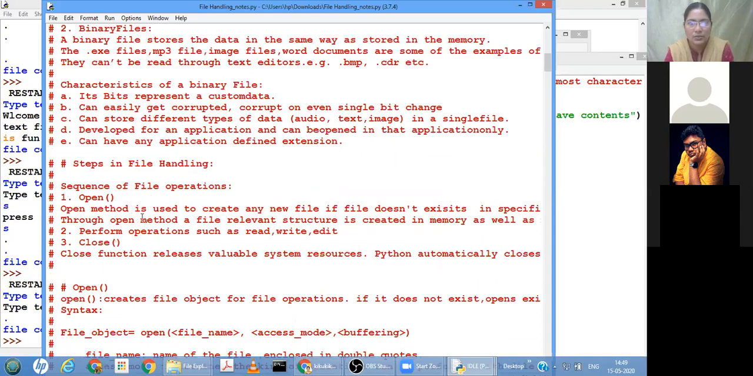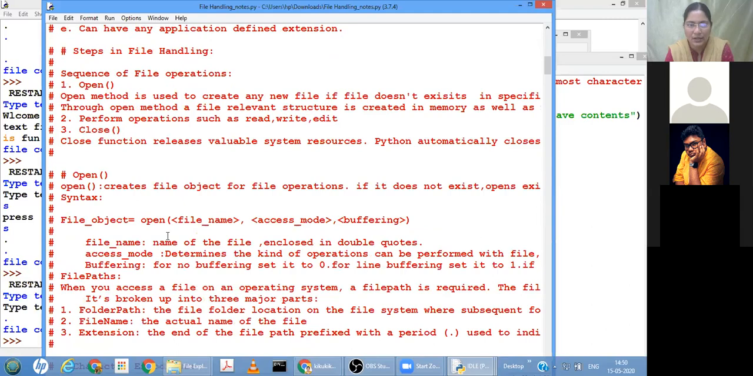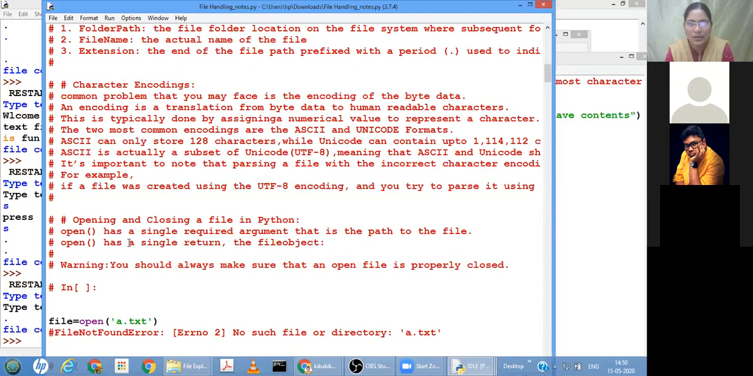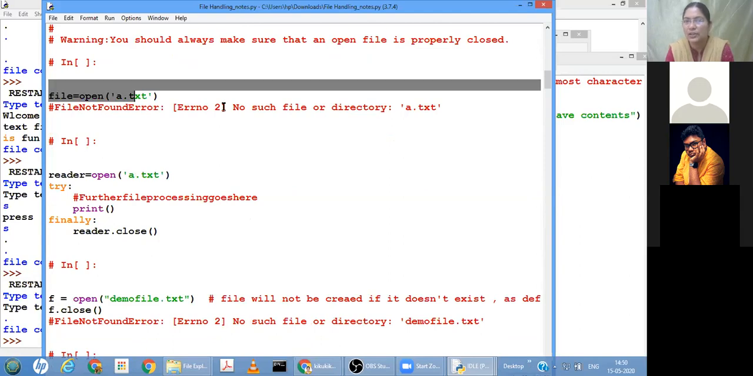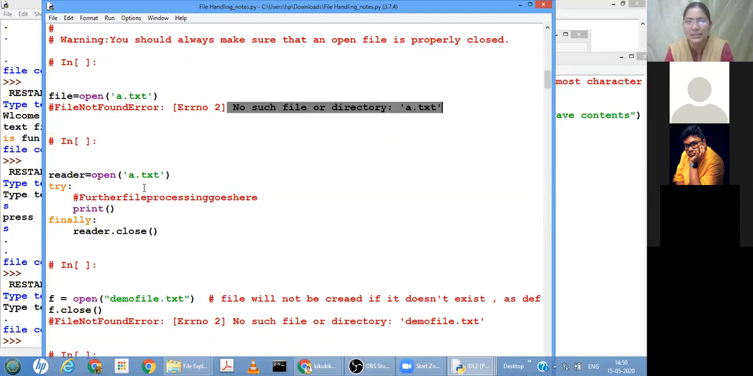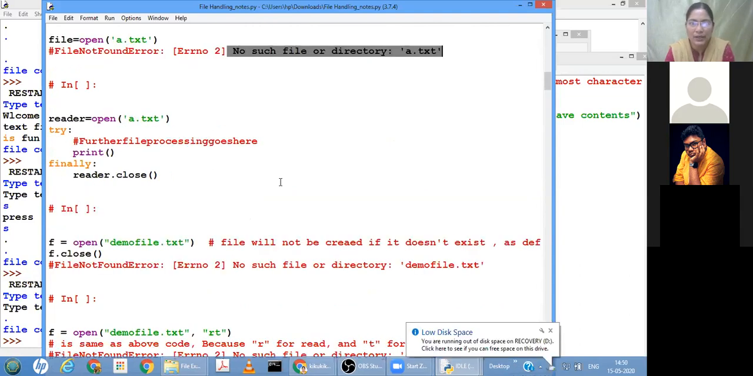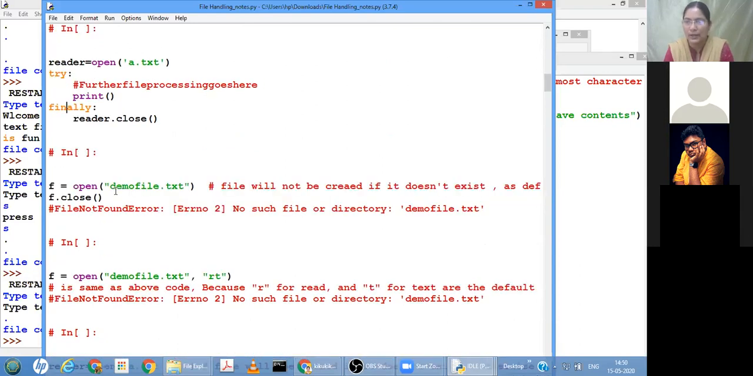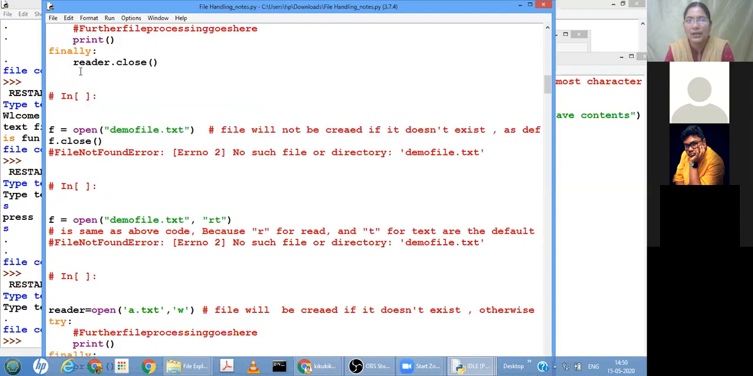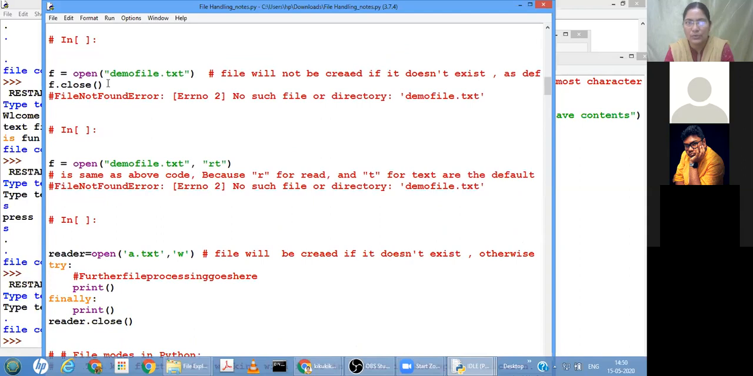Now the open method, opening the file in read mode. If the file doesn't exist, what is the error you will get? No such file or directory exists. If you do not want to see this error, what you can do is put it into a try finally block, or try except block, so that you can give your own error name, or you can give a print message whenever such an error happens. Next we have closed the file.